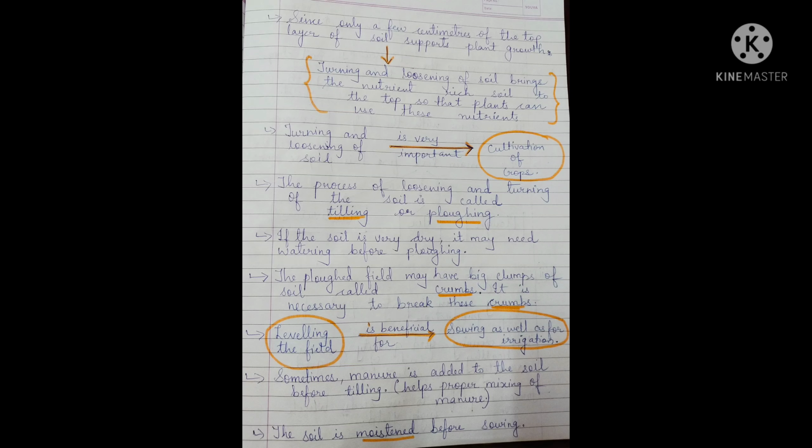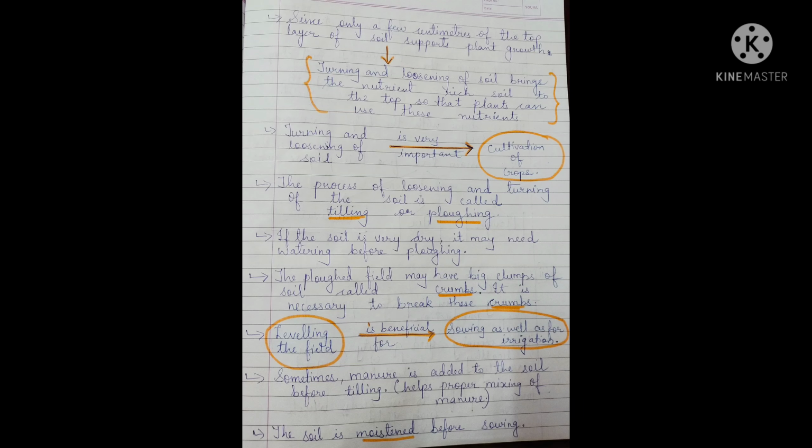It is necessary to break these crumbs, because if they do not break the crumbs, as usual the roots will not penetrate, the roots cannot go inside. So they have to break those crumbs. Now the breaking of the crumbs, the tilling process, all is done in preparation of the soil. Now the important part is leveling.